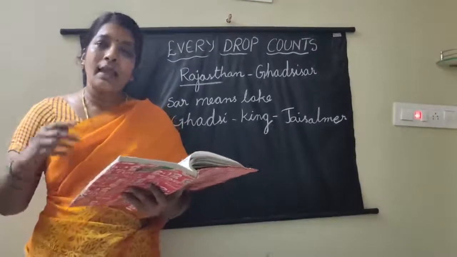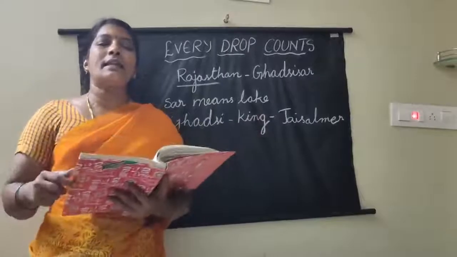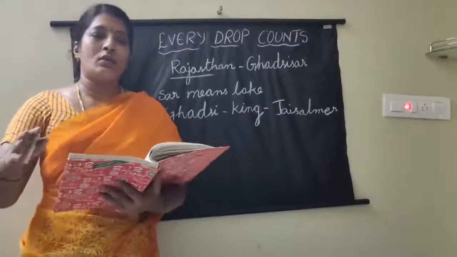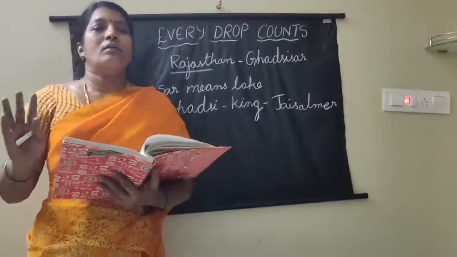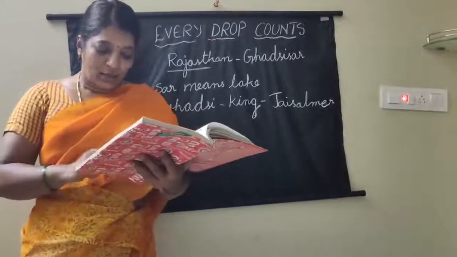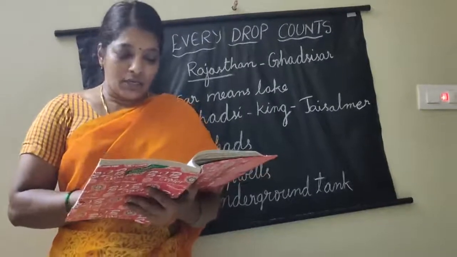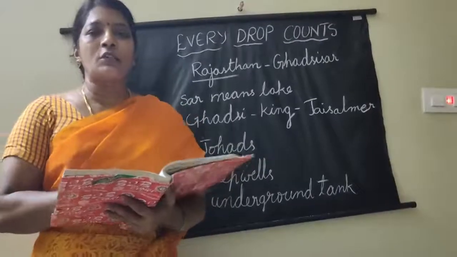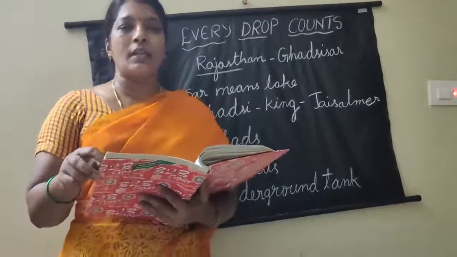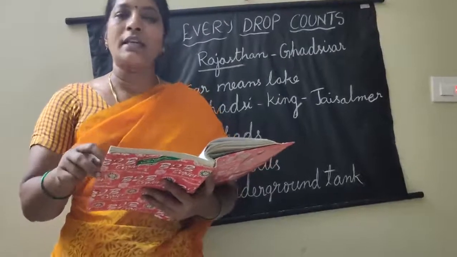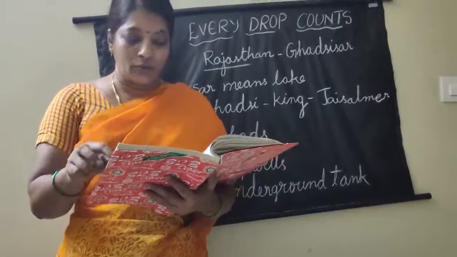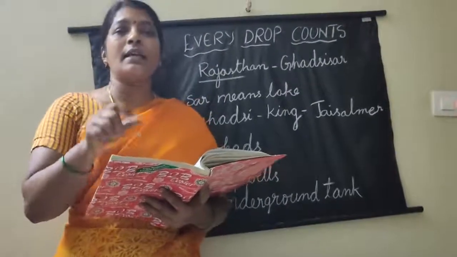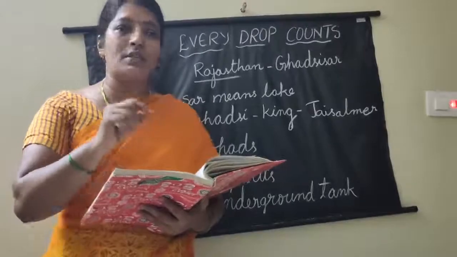Many buildings have appeared, so there are no lakes and no rainwater is collected at all. In that region, every house had a system of collecting rainwater. Here in the textbook there are two images. One is a house picture showing how it collects rainwater, and the second is step wells. These are the two methods followed for collecting rainwater by the people of Jaisalmer, right?